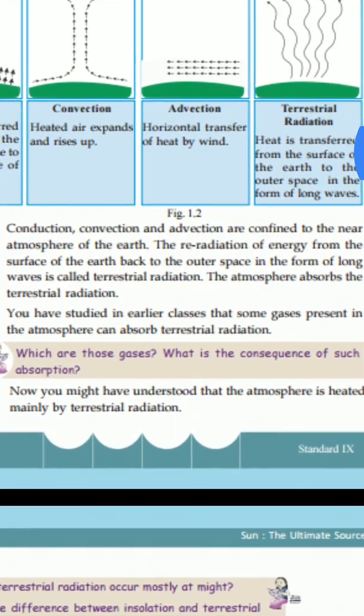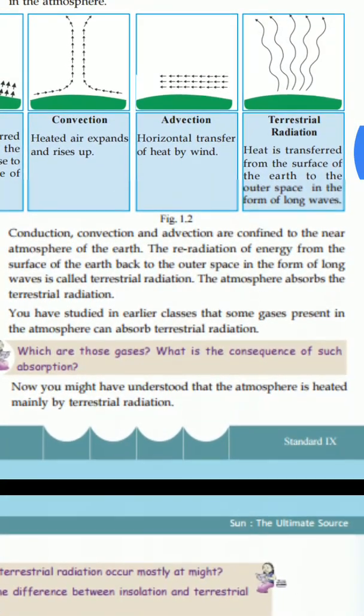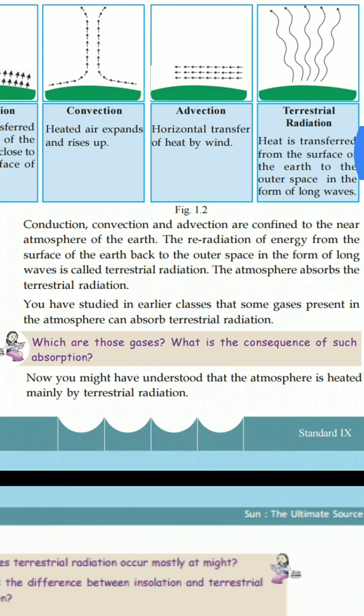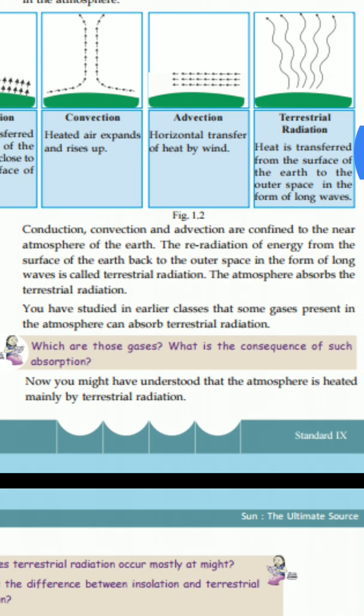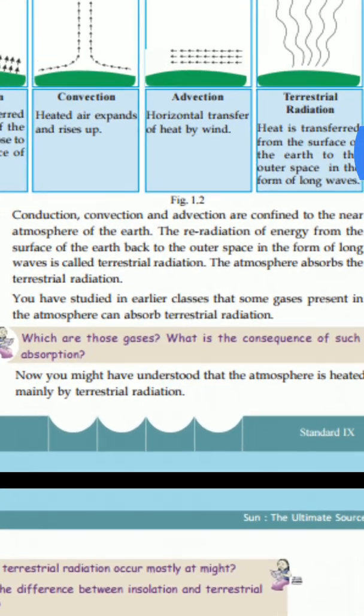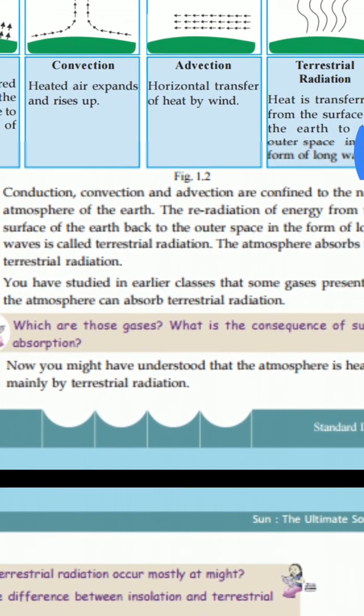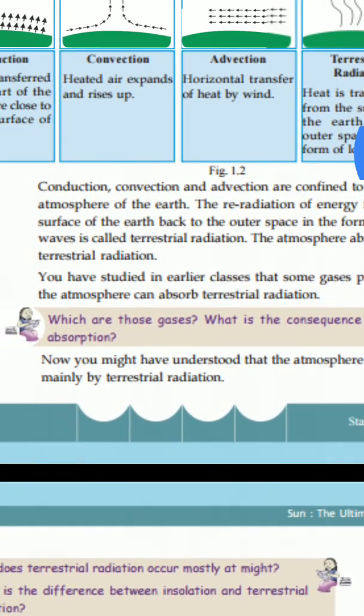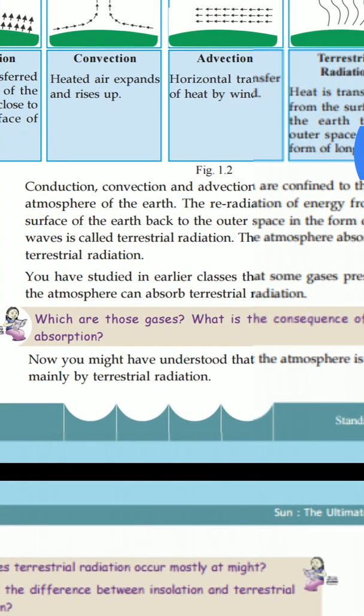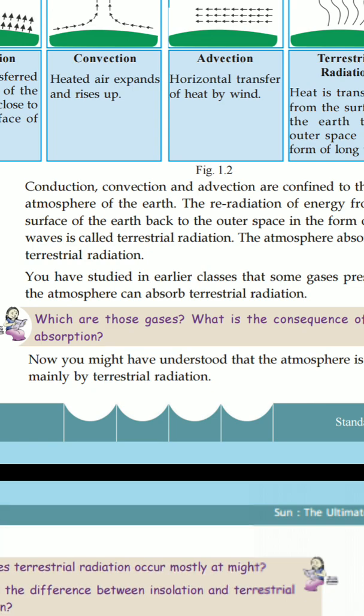Which are those gases? You have studied in earlier classes that some gases present in the atmosphere can absorb terrestrial radiation, isn't it? Which are those gases? What is the consequence of that absorption? Which is the majority gas present in the atmosphere? Nitrogen. Nitrogen and oxygen are all present here. You have to answer which are those gases.